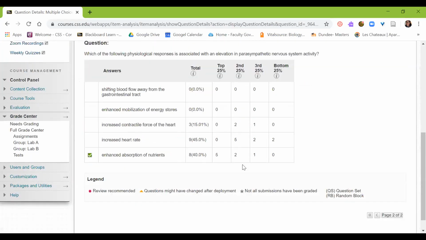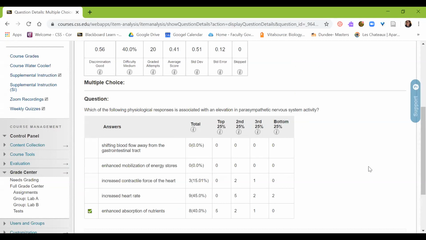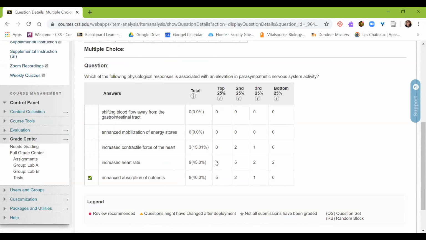And then the second question here, which of the following physiological responses is associated with an elevation in the parasympathetic nervous system? And this would have been enhanced absorption, right? Remember, the parasympathetic is in control of resting, digesting, and glandular secretions, except sweat glands. And that is in alignment with absorption of nutrients or the absorptive state, okay?